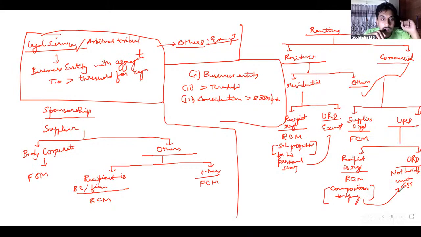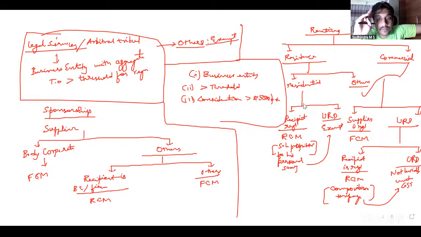So what's the difference between exempt and not leviable? Exempt means it is a supply against which there is no tax payable because there is an exemption notification issued, and it is part of that notification. Whereas why am I saying it is not leviable under GST? Because for a transaction to be leviable under GST, two conditions must be satisfied.